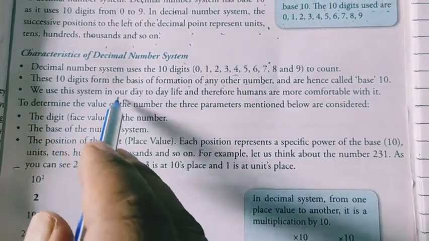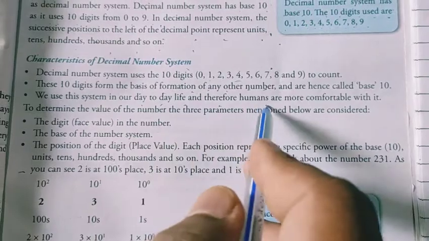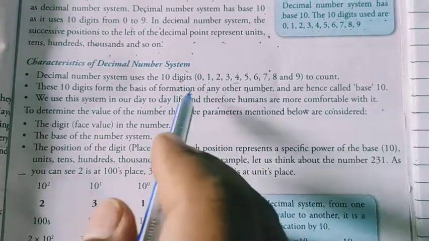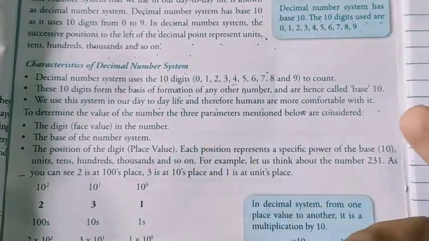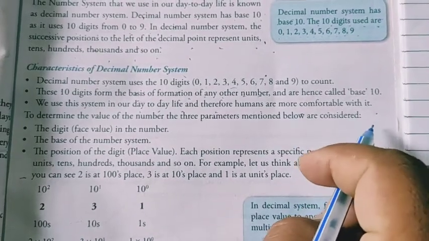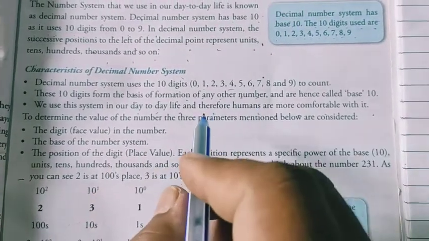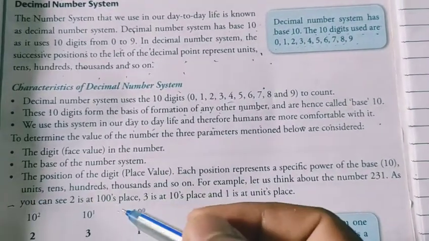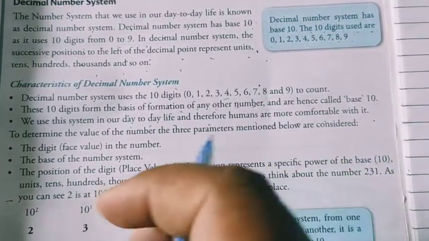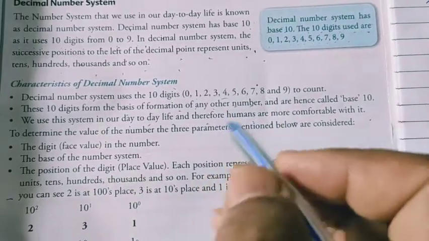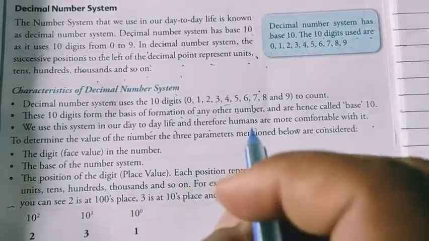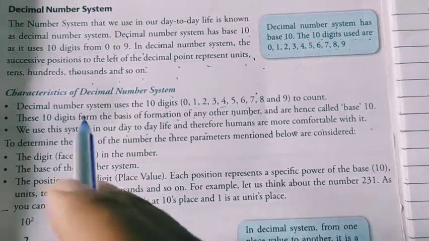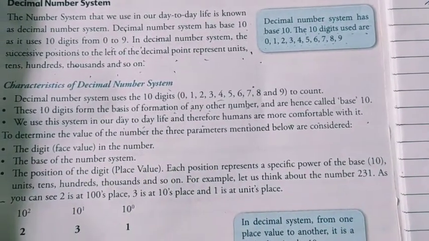We use this system in our day-to-day life. Therefore, humans are more comfortable with it. In our mobile, phone numbers are there, and for phone numbers also we are using the decimal system only. Calculators are also using the decimal system only. And the TV remote, our laptop, everywhere we are using 0 to 9 numbers only. If we are using numbers, we are using 0 to 9 only. That's why this is the day-to-day use of human beings.